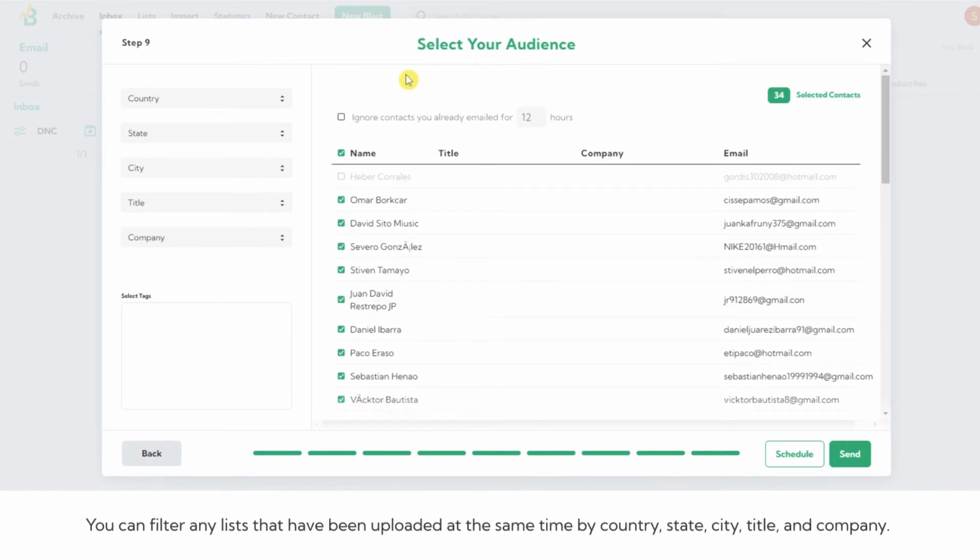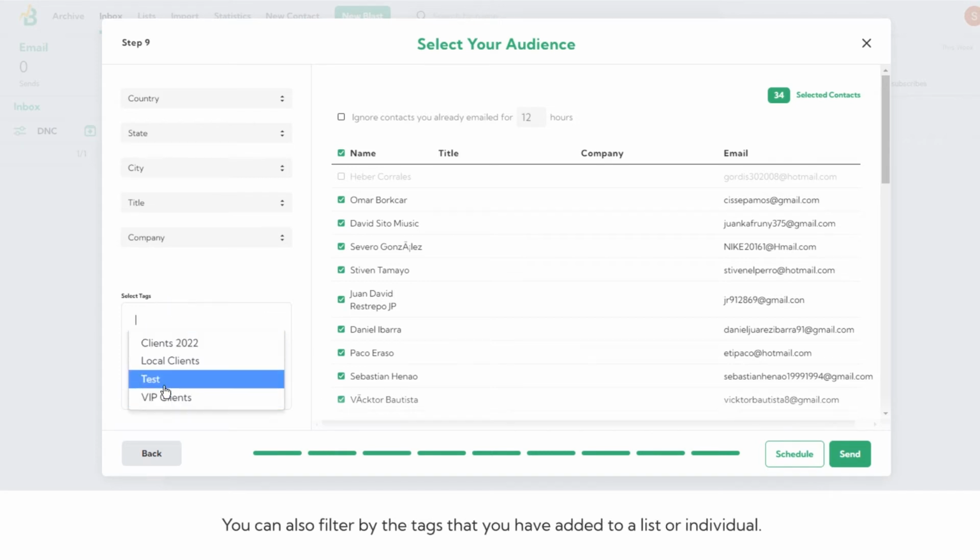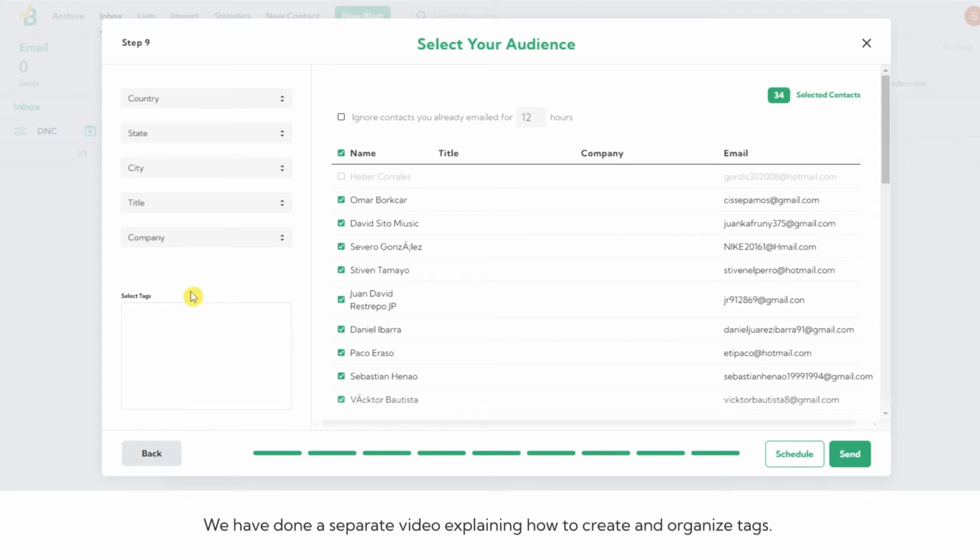You can filter any lists that have been uploaded at the same time by country, state, city, title, and company. You can also filter by the tags that you have added to a list or individual. We have done a separate video explaining how to create and organize tags. Please go to our YouTube channel for more information.